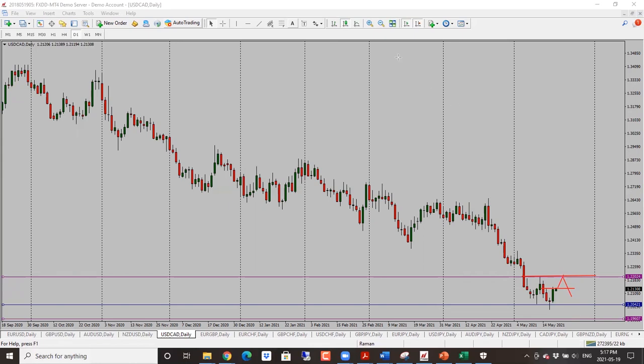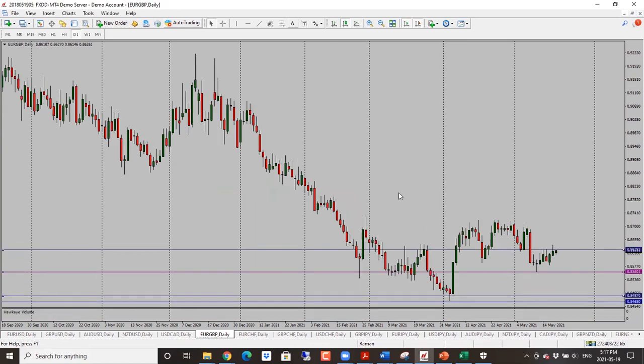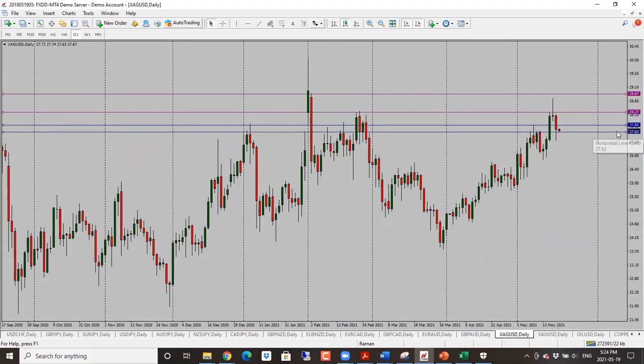And another thing for Canadian dollar here, oil just dropped. And that is negative for Canadian dollar. And this is part of the reason why US dollar has strengthened against the Canadian dollar this week. All right, let's take a look at our commodities.